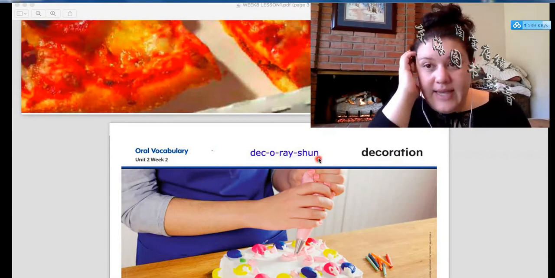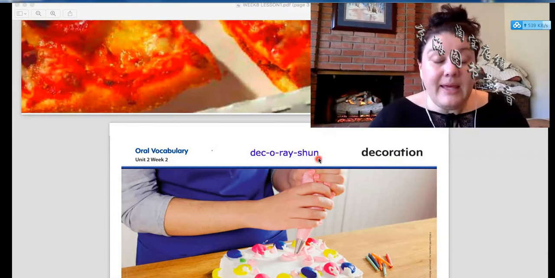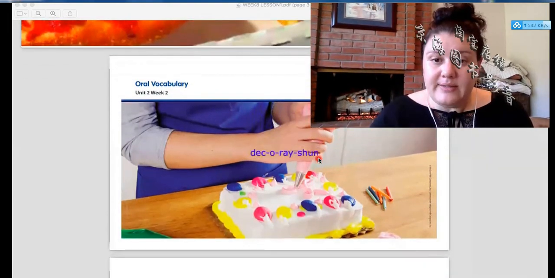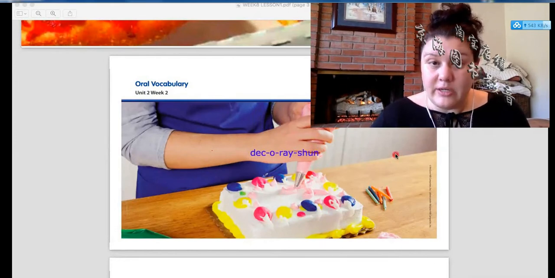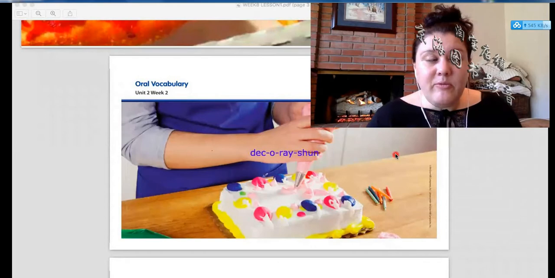To decorate something, or to make a decoration, means to make something really pretty. We can see here they are decorating the cake. They're putting a decoration on the cake, okay? A decoration is something that we do to make something really pretty.